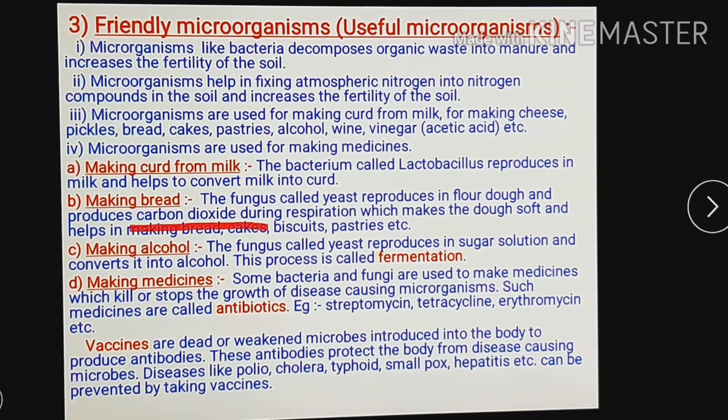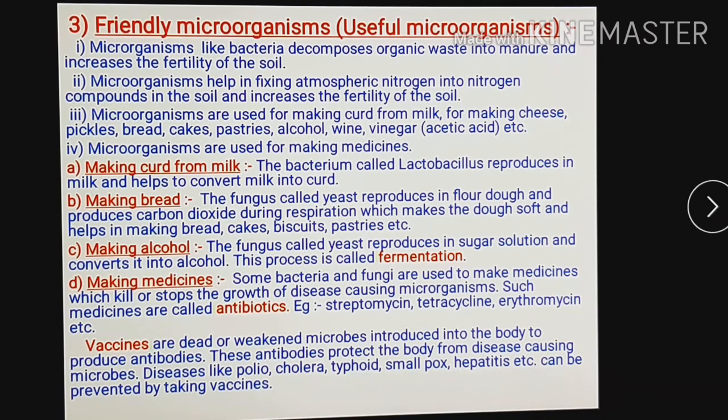Now alcohol. Making alcohol, again the fungus yeast. Now see where yeast is used: in the making of bread, cake, pastries, as well as in the making of alcohol. Alcohol production also takes place with the help of the fungus yeast. That yeast reproduces in sugar solution. When we add yeast to sugar solution, it converts into alcohol, and that process is called fermentation. So fermentation is nothing but the conversion of sugar solution into alcohol with the help of yeast.